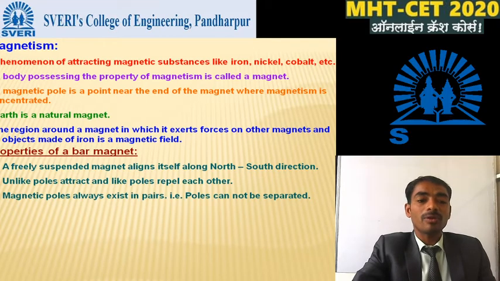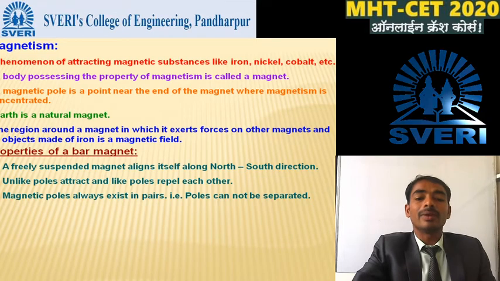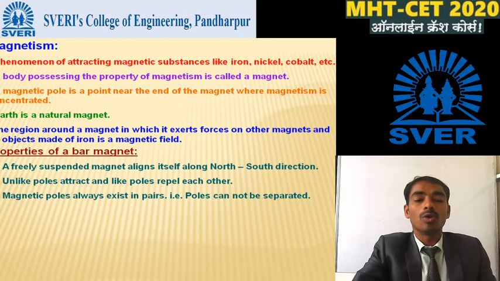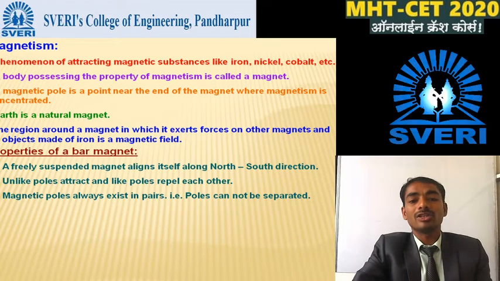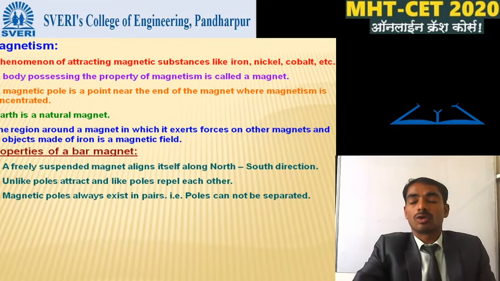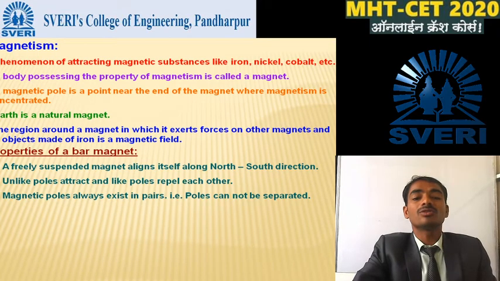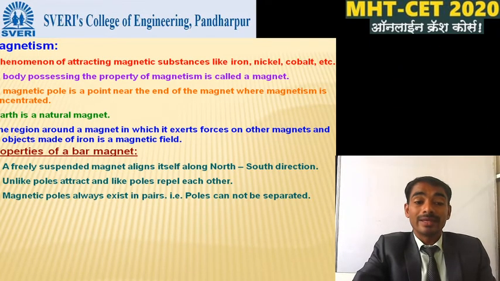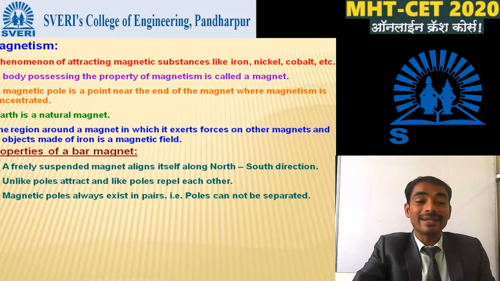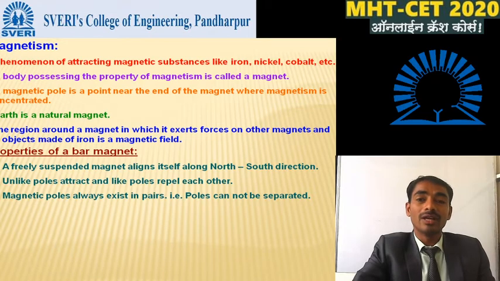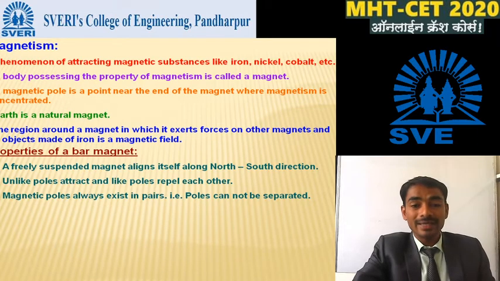The next property of the bar magnet is that magnetic poles always exist in pairs. Means there is no single pole. Take one magnet, it does not have only a north pole, and another magnet does not have only a south pole. In each and every magnet there are two poles, one is the south pole and the second is the north pole, and these two poles cannot be separated.